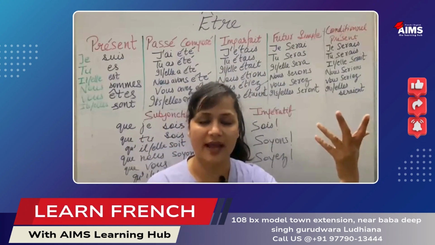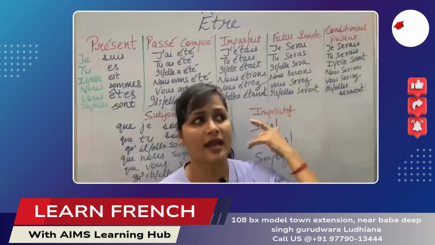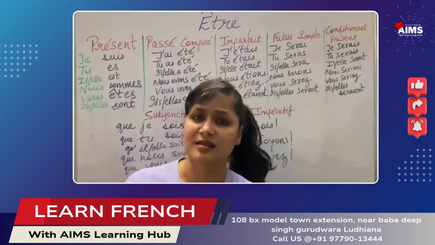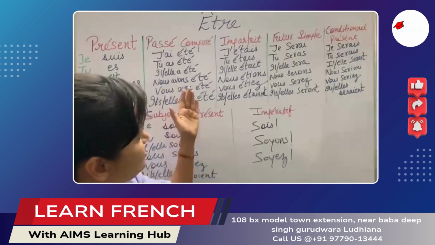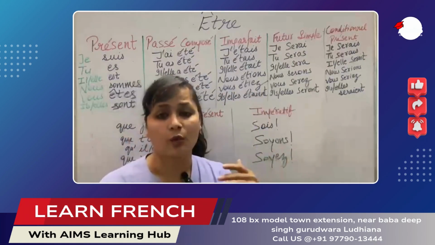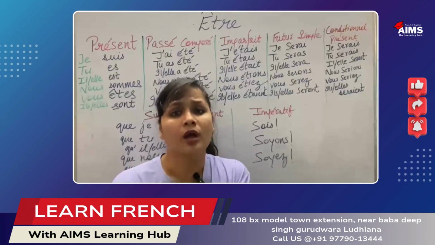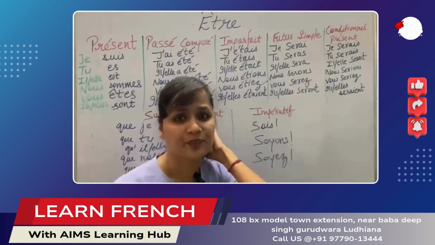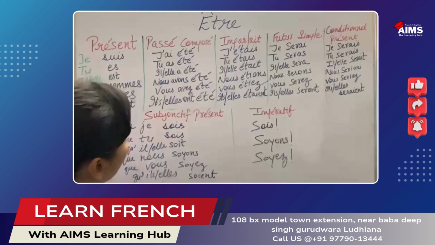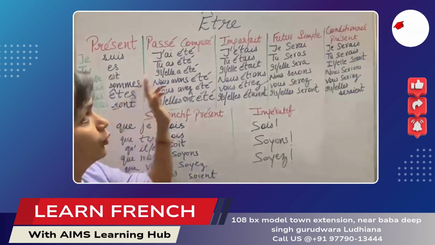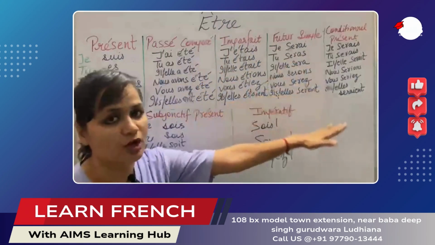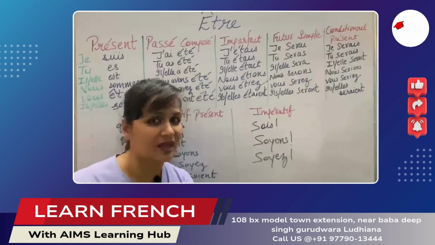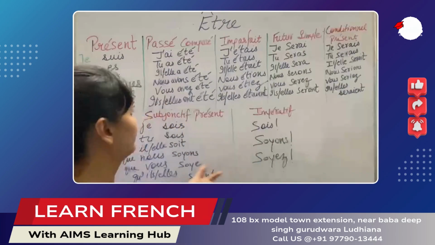There are others as well, at level B2, like plus-que-parfait, and the passé simple, which is one of the tenses, but these are the main ones. You have to practice a lot. The verb être, these are the conjugations. So, just pronounce it with me. Let's do one more time.